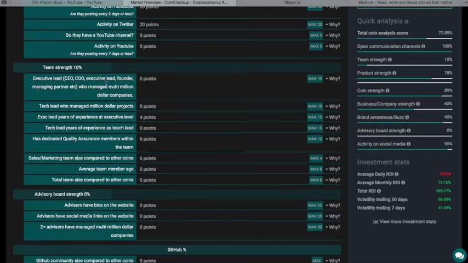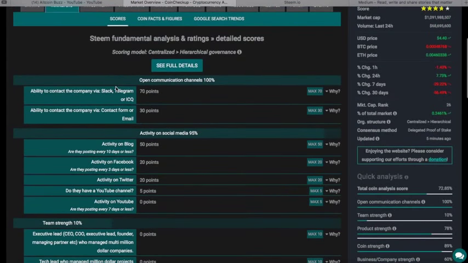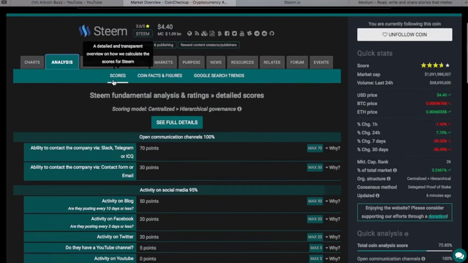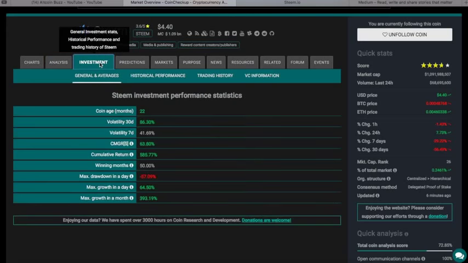We know Steem is huge, right, guys? Well, executive lead. You guys know it's a decentralized platform. And so what we want to do is compare, and this is best of breed comparison for these three coins today. We want to compare the team strengths and why to each other. So I'm not going to be concerned as much about the percentage. Investment tab, we can look through here and find out. Now I'm going to highlight this one right here. The coin age, been around 22 months.